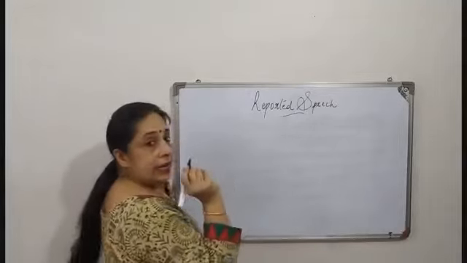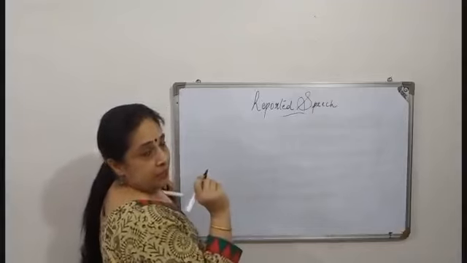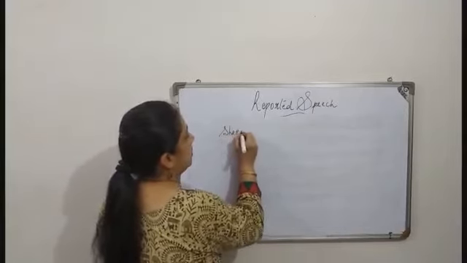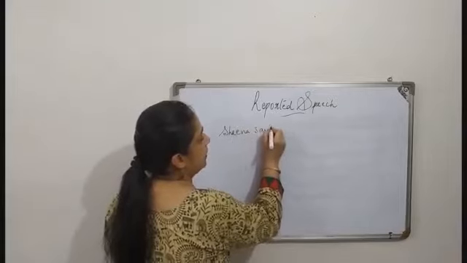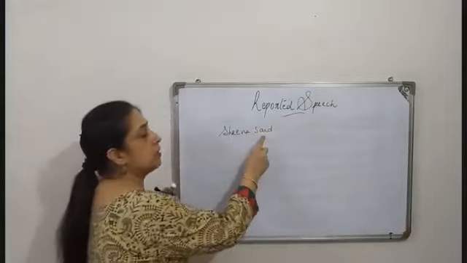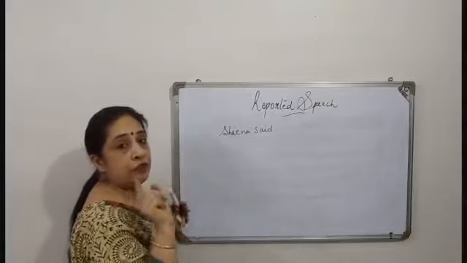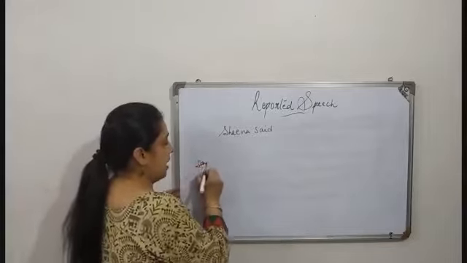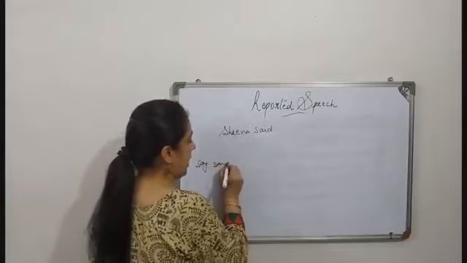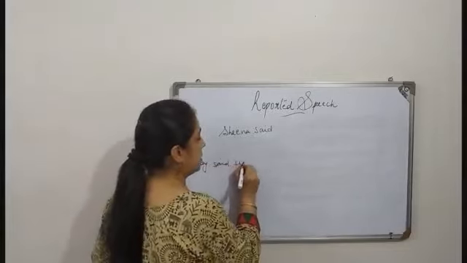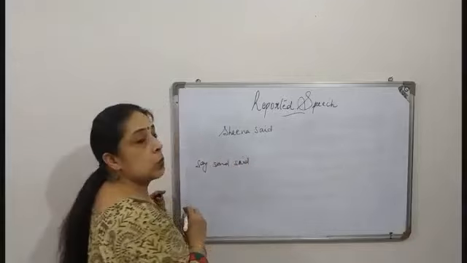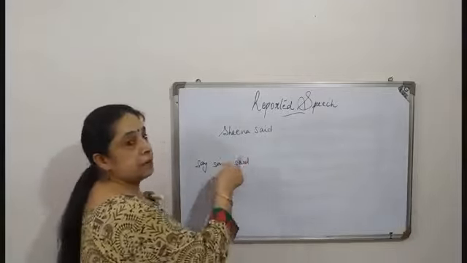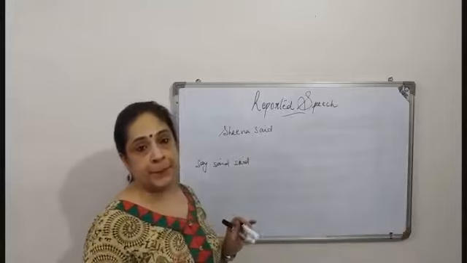Alright? Now when it is in past tense, suppose Sheena said. How do we know this is past tense? Because we have done the three forms of say. First form is say, second form is said, and third form is also said, because this was a weak verb where the past tense and the past participle remain the same.